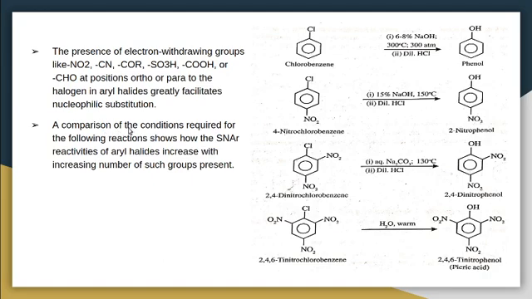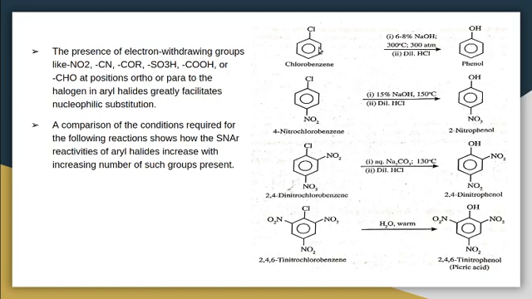Then a comparison of the conditions required for the following reactions shows how the SNAr reactivities of aryl halides increase with increasing number of such groups present. So with the presence of electron withdrawing groups, the possibility of nucleophilic substitution reaction increases. But when the number of electron withdrawing groups increases, the condition for the reaction also varies.